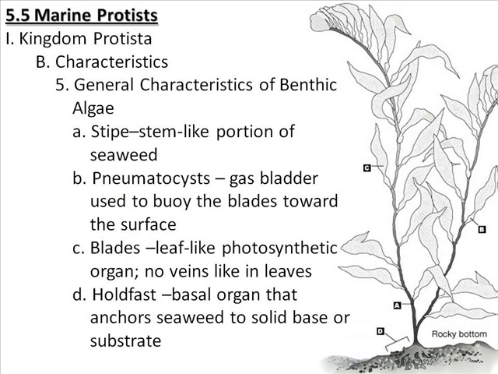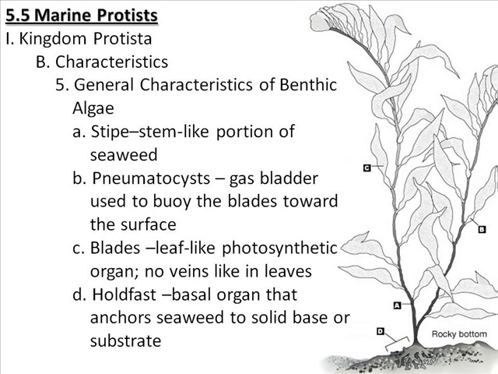Algae do have some general characteristics in their basic morphology. For example, letter A on this diagram shows the stipe, which is similar to the stem on a plant. However, it does not have xylem and phloem, which conduct water and sugar. It is basically just the main portion of the organism. Letter B is pointing to a pneumatocyst, which is a gas bladder that has the function of keeping the blades of the algae close to the surface of the water where light is. And of course, the plant needs the light for photosynthesis.